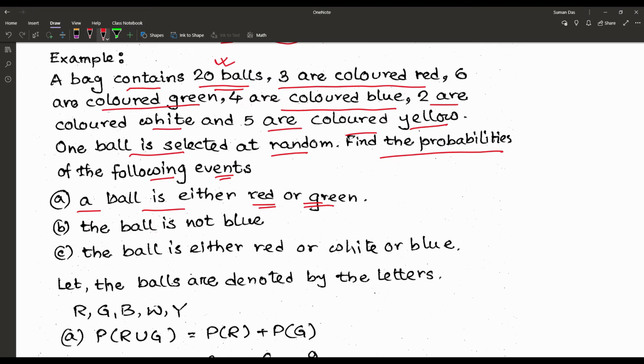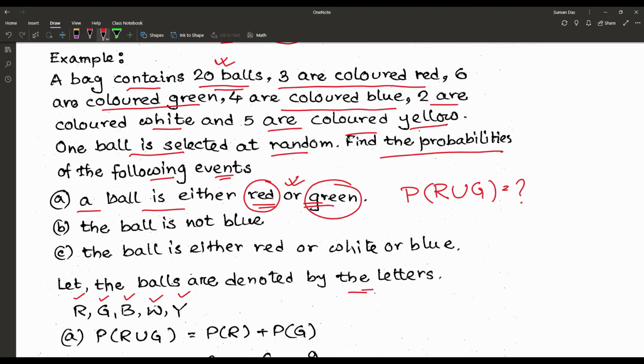So at first we are defining the balls, denoted by the letters R for red, G for green, B for blue, W for white, Y for yellow. So the first question is the ball is either red or green. So that means the probability of red or green.